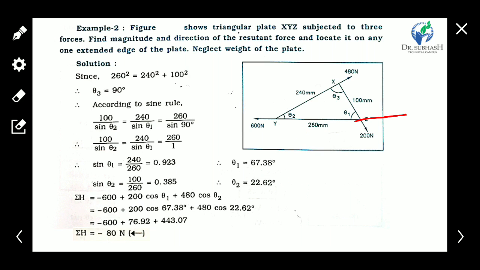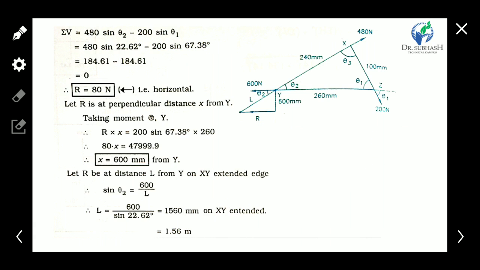Similarly, here the angle is theta 1, so 200 cos theta 1. Clear that? Now put the values of theta 1 and theta 2. It is 80 kilonewton. Okay, clear that?